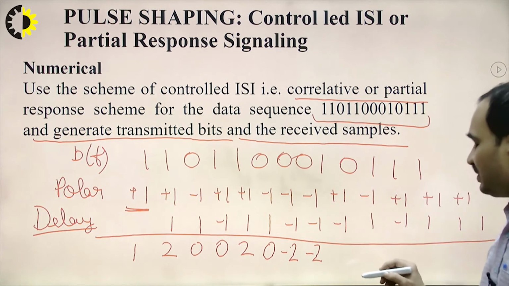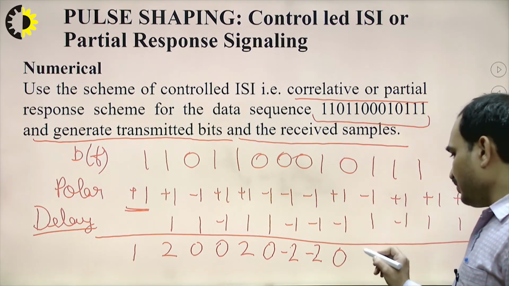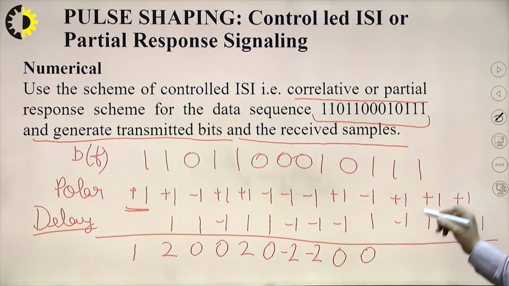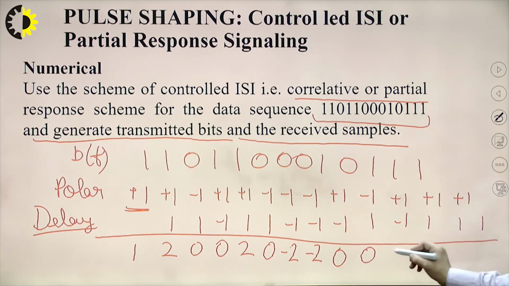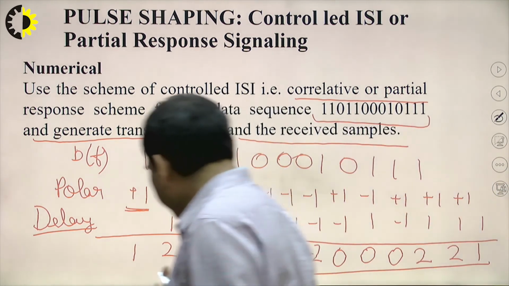Plus 1 minus 1 will result in 0. Minus 1 plus 1 will result in 0. Then 1 and minus 1 give 0. 1 and 1 will be 2. Then 1 and 1 will be 2. Then the last bit is 1. So this will be the transmitted sequence.